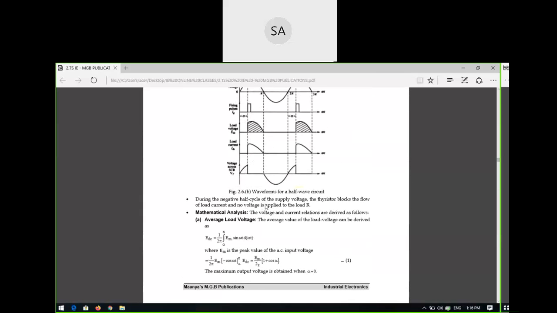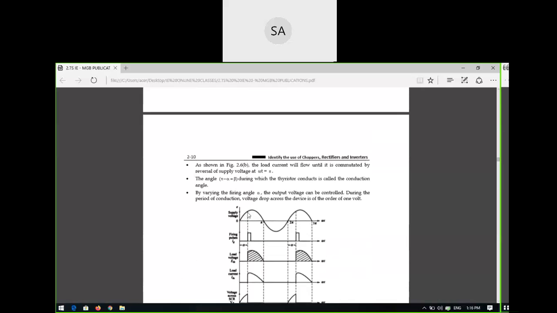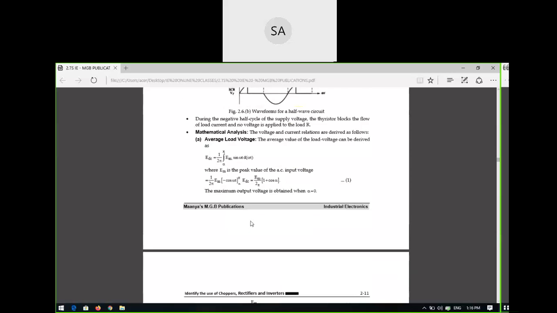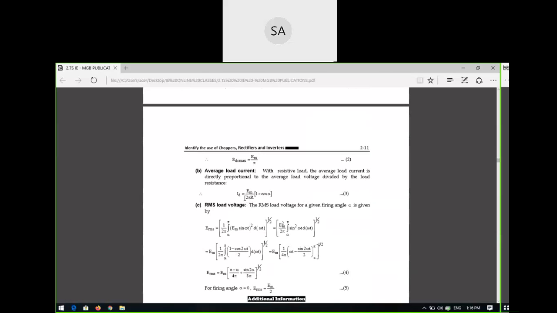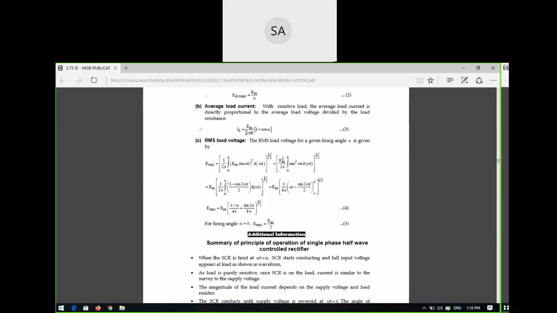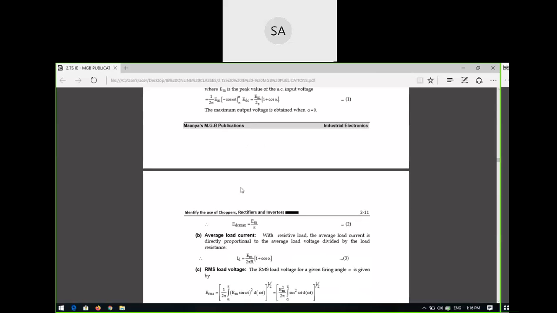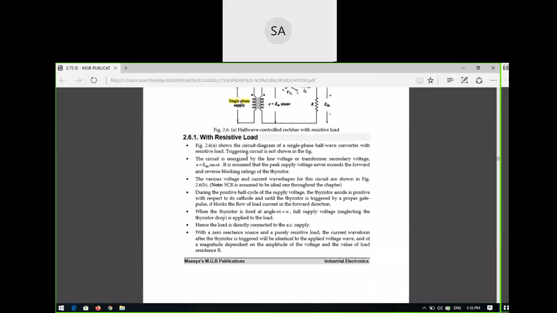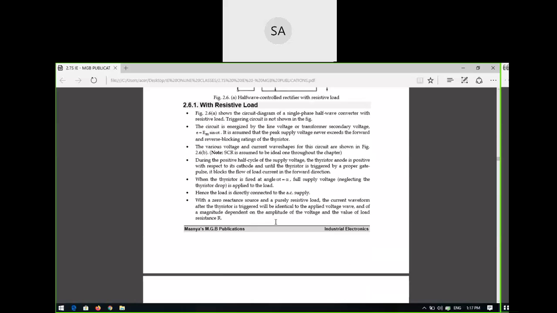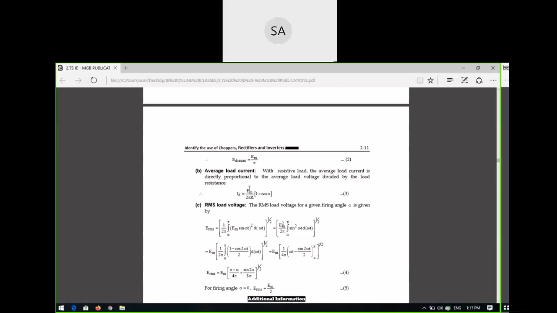So what is alpha? Alpha is the angle after which the thyristor is turned on, when the triggering pulse is applied. That angle is also included in the equation. So if you see here, Id equals Em by 2 pi R into (1 plus cos alpha), where alpha is the firing angle, R is the load resistance, and Em is the maximum voltage appearing at the secondary winding of the transformer. So this is your Id value and Edc value.